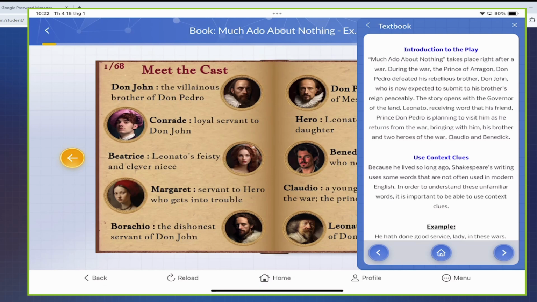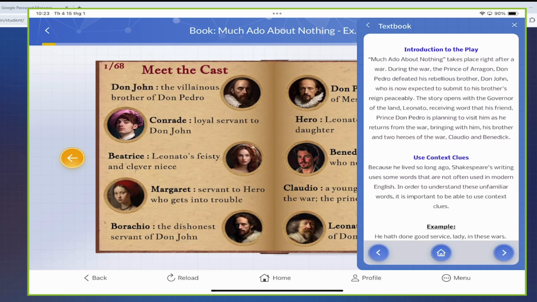Okay. Much Ado About Nothing takes place right after the war. During the war, the Prince of Aragon, Don Pedro, defeated his rebellious brother, Don John, who was now expected to submit to his brother's rule peaceably. Now, this story opens with the governor of the land, Leonato, receiving word that his friend Prince Don Pedro is planning to visit him as he returns from the war, bringing with him his brother and two heroes of the war, Claudio and Benedick.